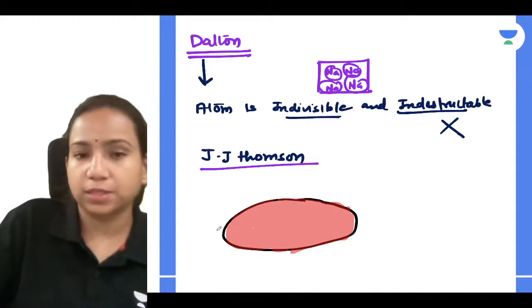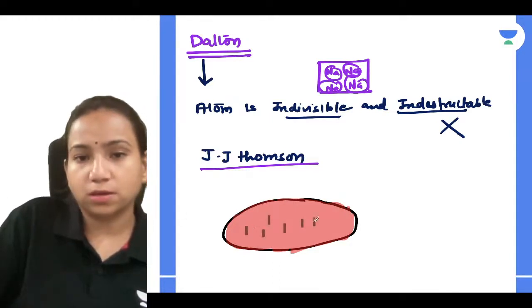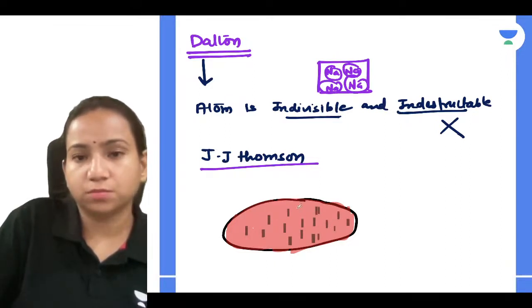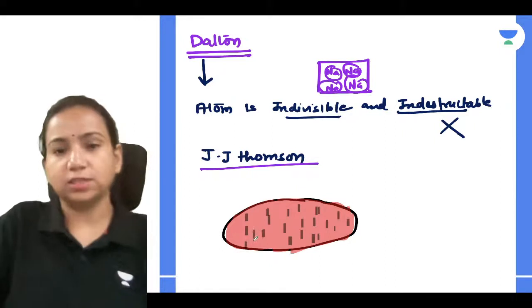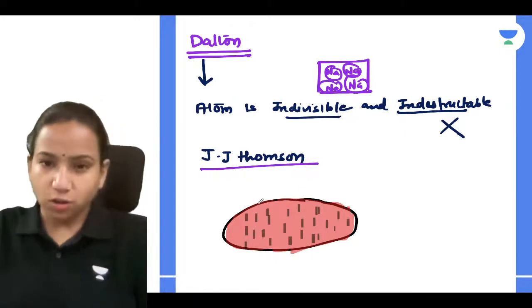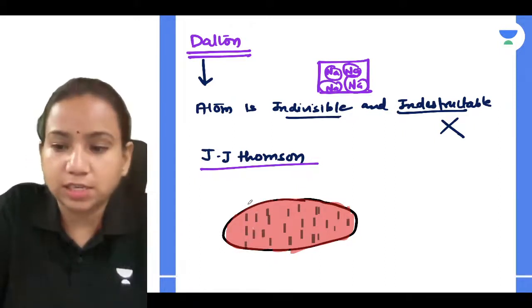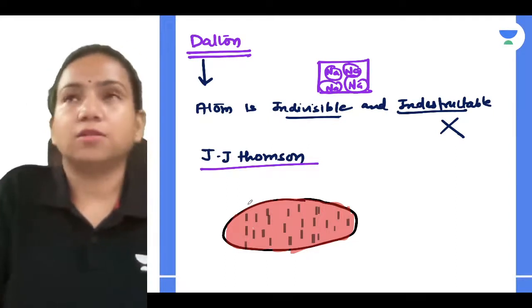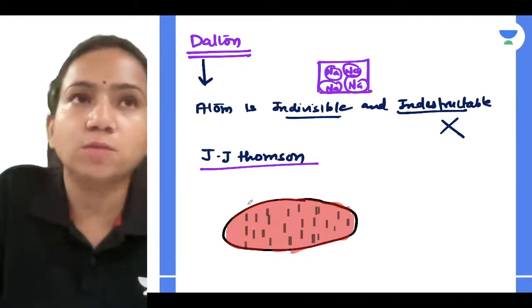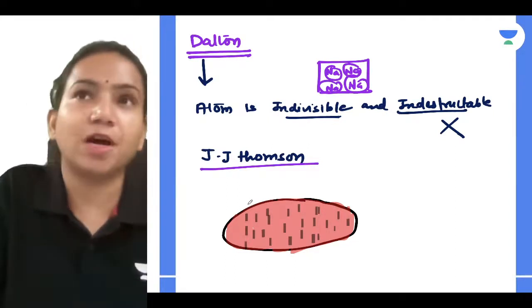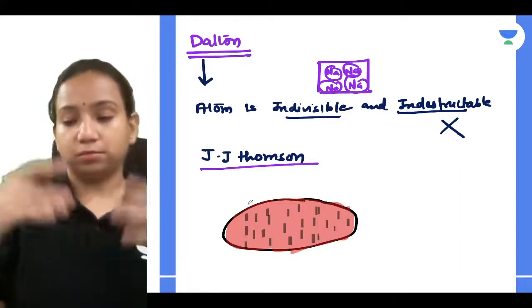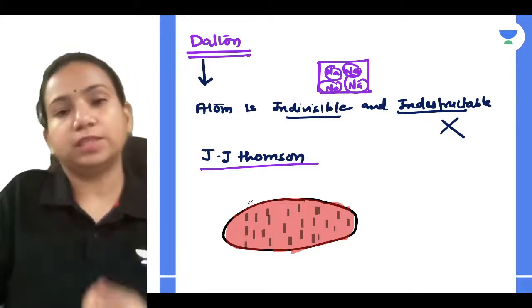Very simple, correct? So J.J. Thomson compared the atom with a watermelon, and said that electrons are present just like the seeds in a watermelon, and the positive charge is uniformly spread out, like in the watermelon.